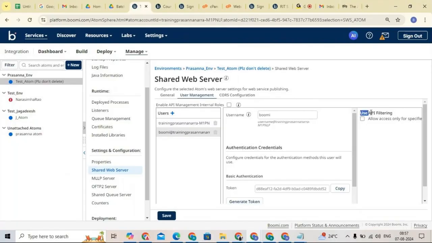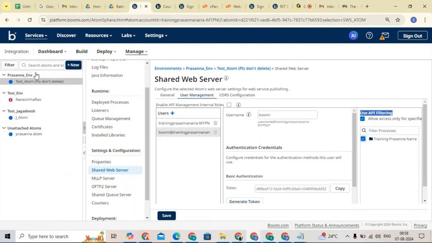If you don't have anything, now you can come and see user API filtering. Let's say we are adding some 10 users. Out of those 10 users, if you want a specific user to hit this particular API, say only two users get access, you can check here. You can give that particular process to a particular user.